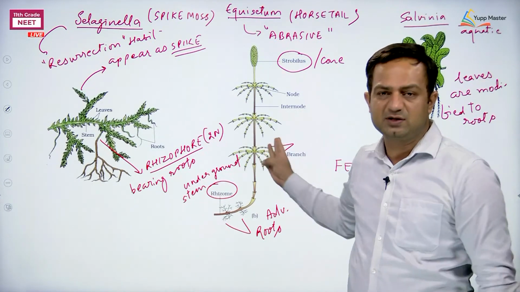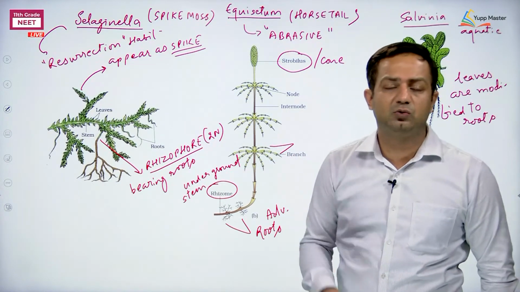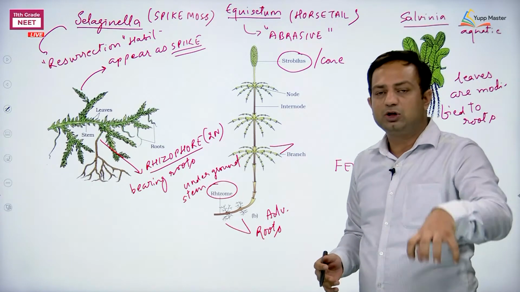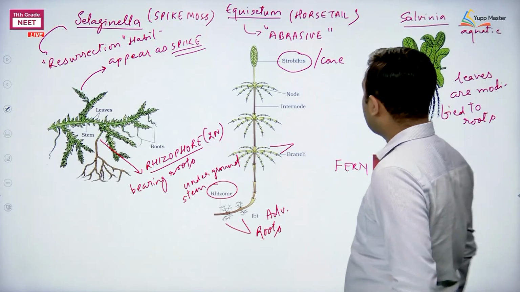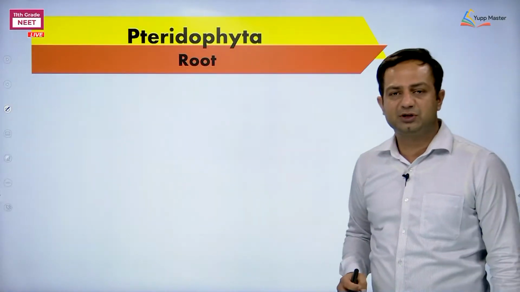The third is Equisetum. Okay, these are 3 examples that you need to remember that can be used as abrasive. Living organism sediments which are used as abrasive. The next feature after the figures, obviously first we need to discuss about the root.